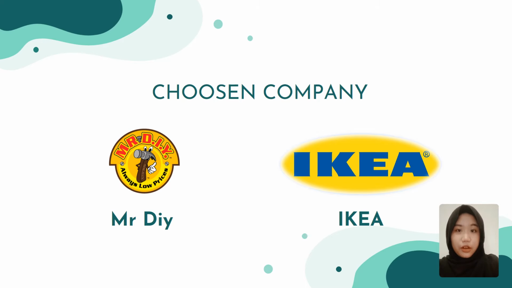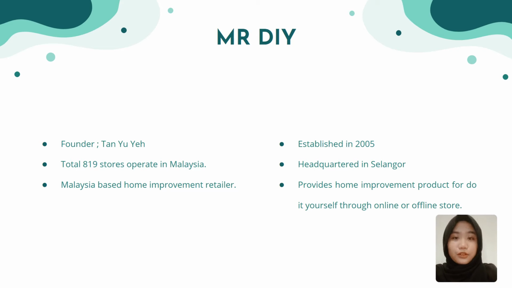As for the company background, the companies that I chose are Mr. DIY and IKEA. Mr. DIY was founded by Tan Yuye in 2005, and currently there are around 819 stores in Malaysia. The headquarters is in Selangor, and this company is a Malaysia-based home improvement retailer. The company provides home improvement products for do-it-yourself, which is what DIY stands for, through online or offline stores.